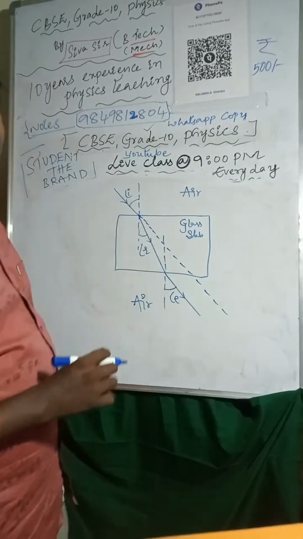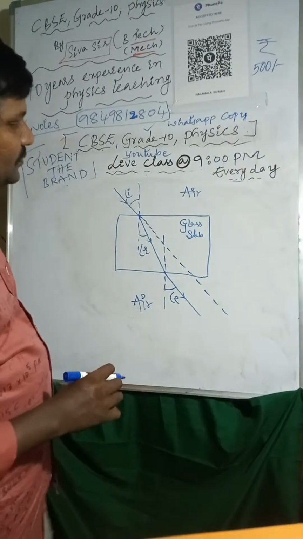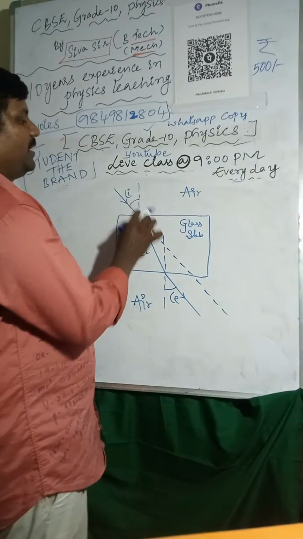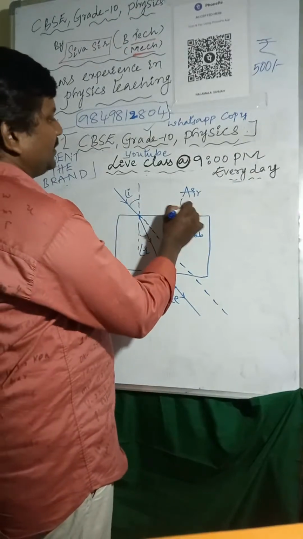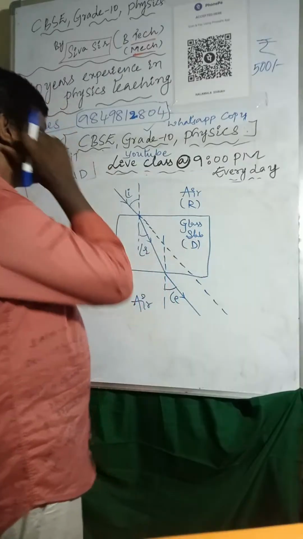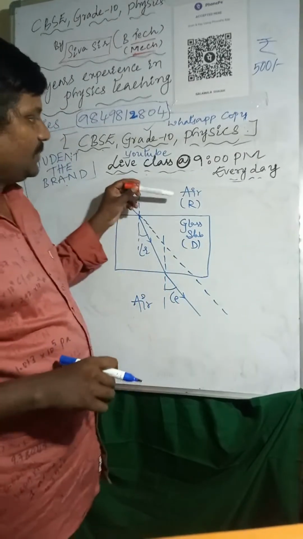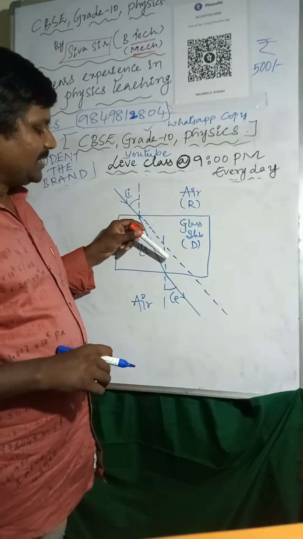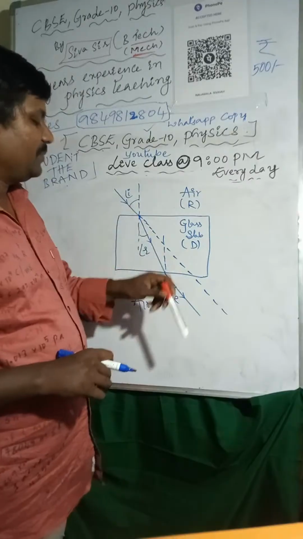Now the light ray is moving from rarer to denser. If the light ray passes from rarer to denser, it bends towards the normal line. If it passes from denser to rarer, it moves away from the normal line.